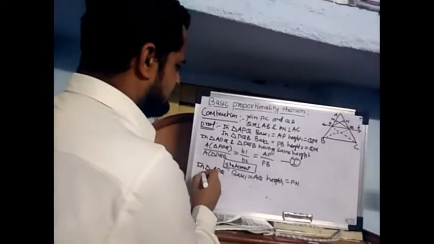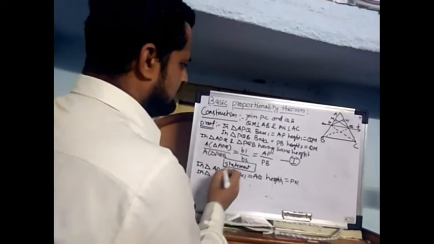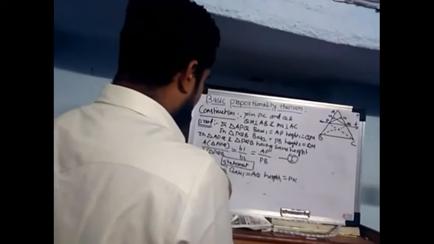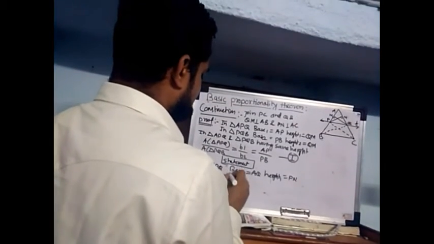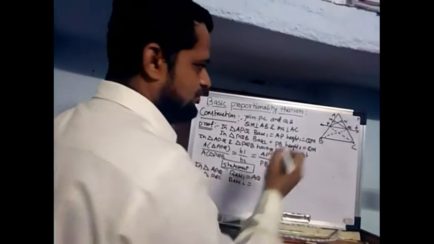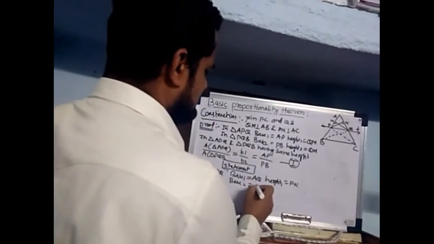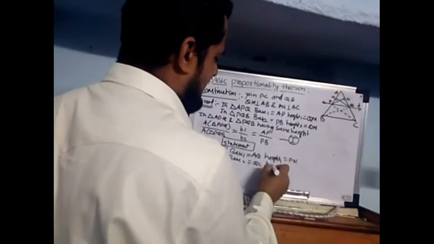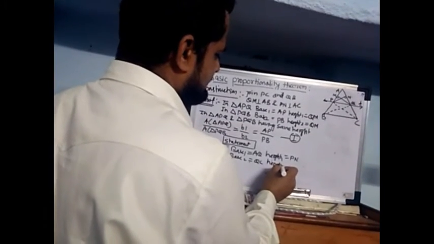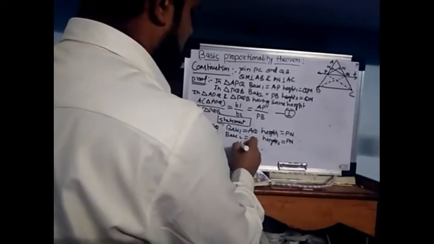And in the next triangle, PQC, what is the base 2? Base 2 of PQC is QC. And what is the height 2? Height 2 is again PN.